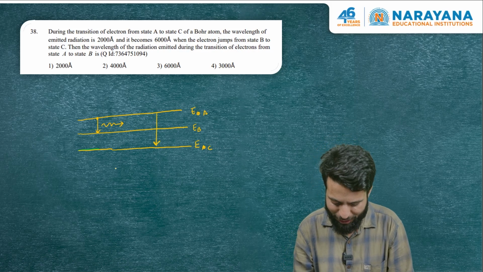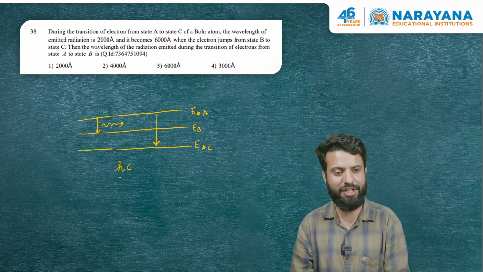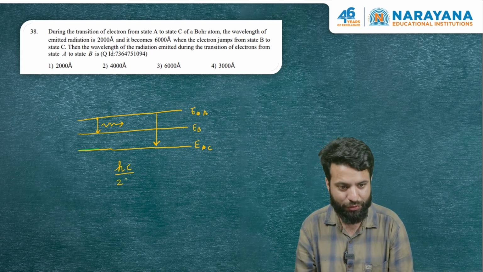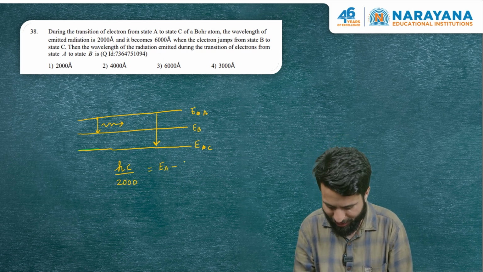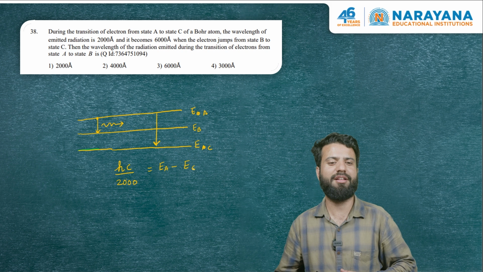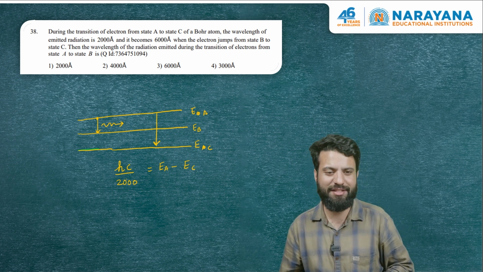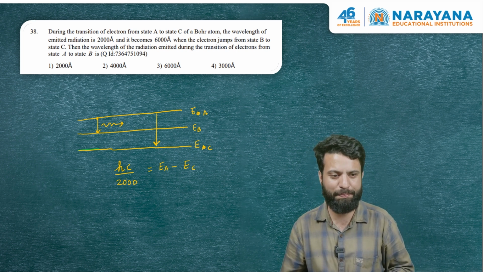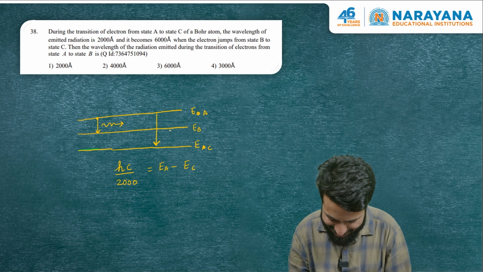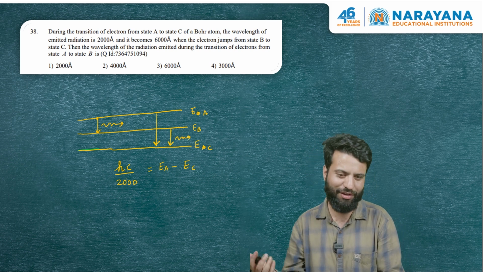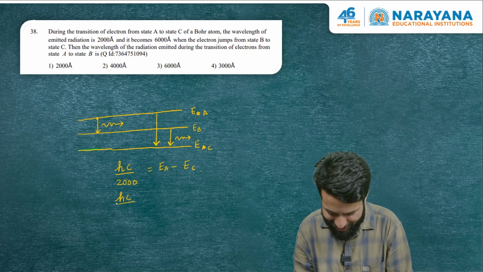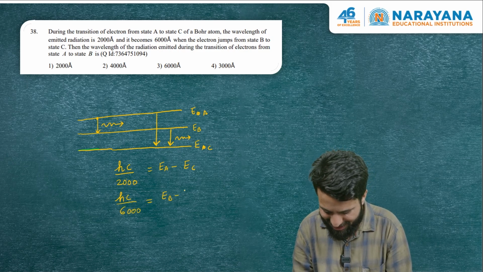as I told you, it is going to emit a photon. The energy of that photon is hc by 2,000, and this is equal to, as you know from Bohr's third postulate, Ea minus Ec, the difference in the energy levels. And it becomes 6,000 when the electron jumps from B to A. So when the electron jumps from B to A, again a photon will be emitted. The energy of that photon is hc by 6,000. This will be equal to EB minus EC.